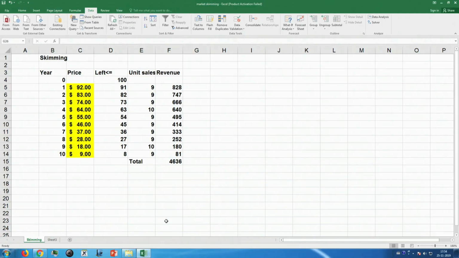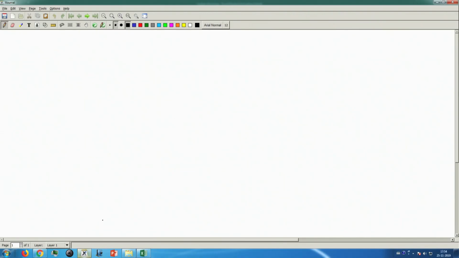This week we will discuss pricing, and we will start with a special case of pricing which is called skimming. So, what is skimming? Let us first discuss that.